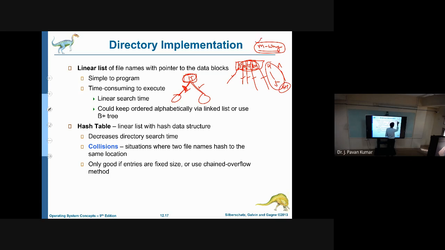So an M-way search tree means how many keys can we have? M minus 1 keys we can have in one particular node. Like this, we can implement this directory structure by using a B plus tree. Basically, a B plus tree will be used to implement directories in a database. In a database we will be having a huge amount of data, and that data will be organized by using B plus trees.